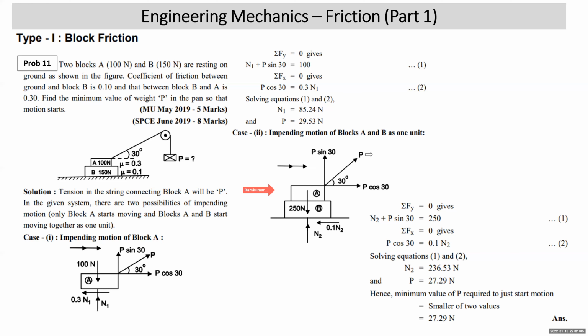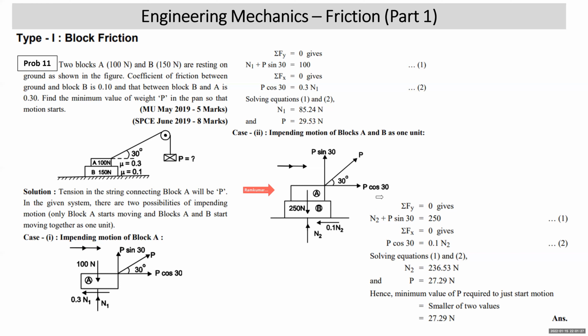Force P is applied at 30 degrees, P cos and P sin. Identically, we apply the same two equilibrium conditions. Sigma Fy equal to 0 gives you N2 plus P sin 30 is 250. Sigma Fx equal to 0, P cos 30 is 0.1 N2. Solving the two equations, you get N2 as 236.53 and the value of P as 27.2.